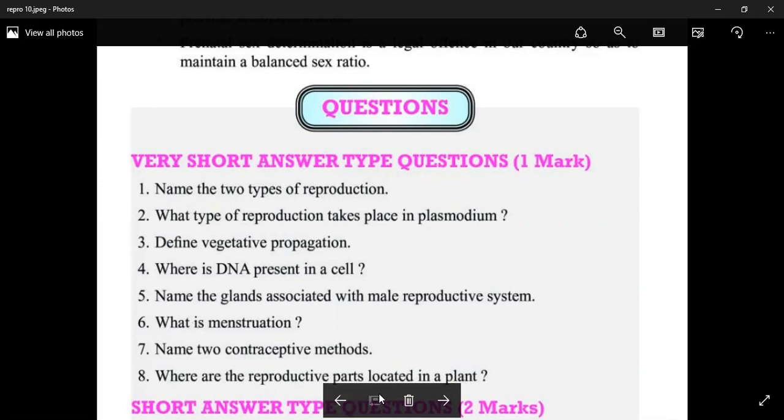Question number 8: where are the reproductive parts located in plants? In plants, the reproductive parts are located in the flower. The male reproductive part is called the androecium, and the unit of androecium is called the stamen. The female reproductive part is called the gynoecium. The unit of gynoecium is called the pistil or carpel.